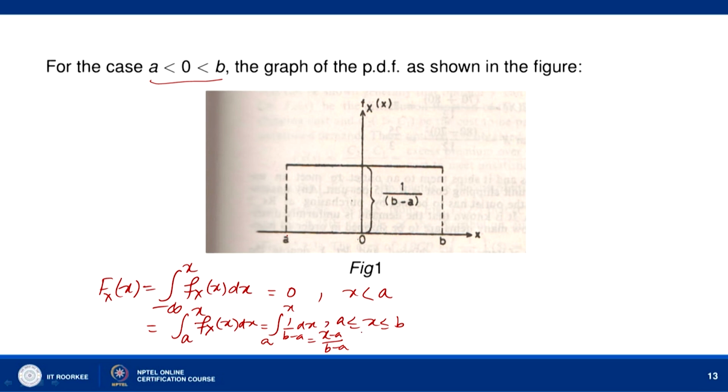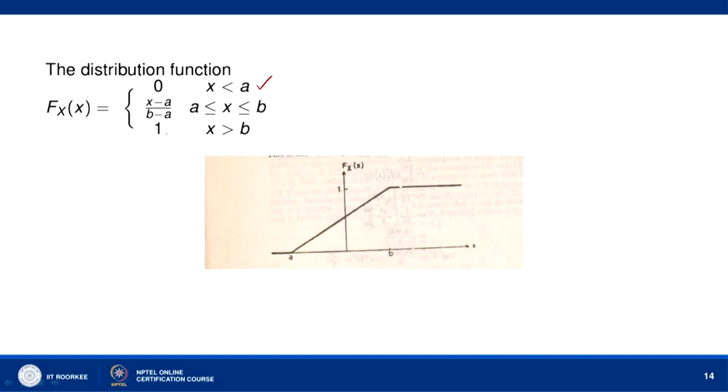So over the interval a less than or equal to x less than or equal to b, it is x minus a over b minus a, and when x is greater than b, F_X(x) equals 1. So we have this cumulative distribution function, and we can see its graph. When x is less than a, it is 0.